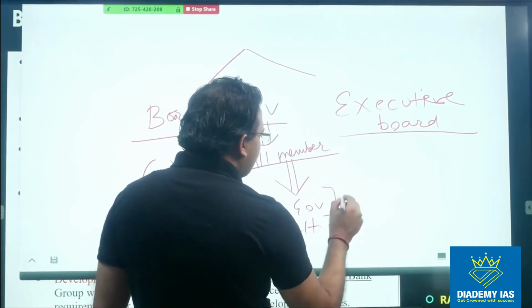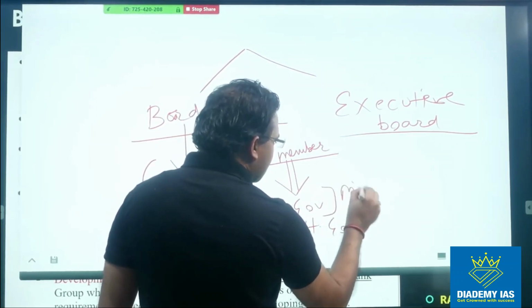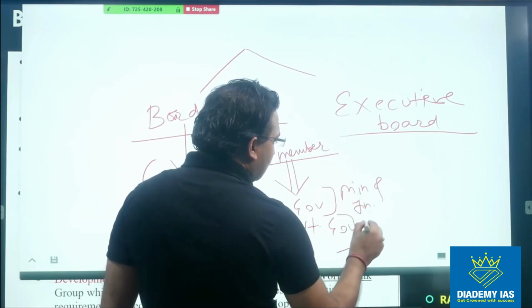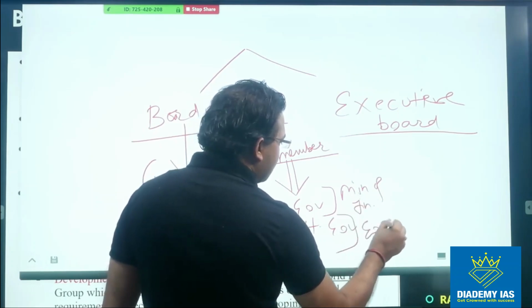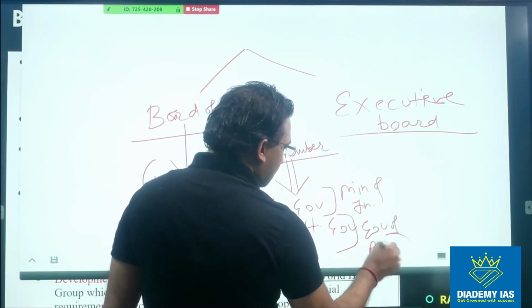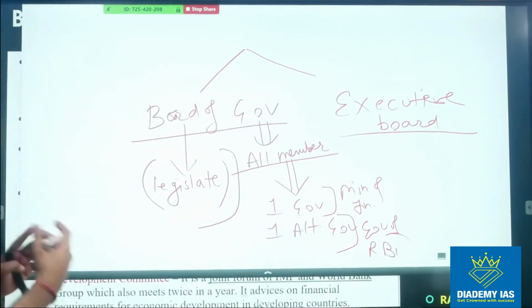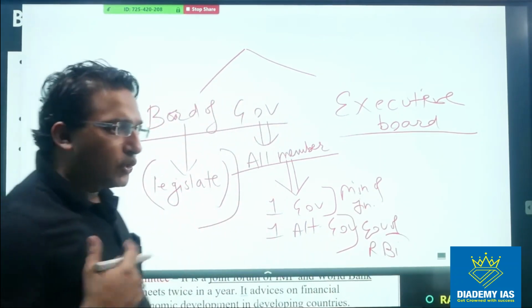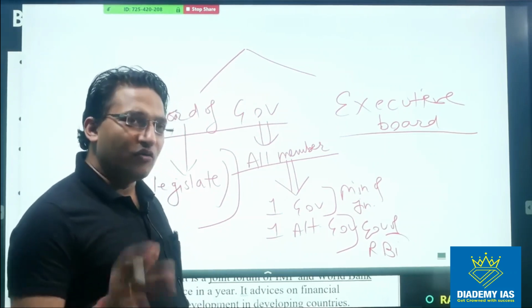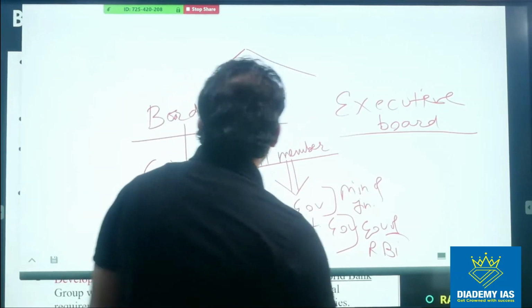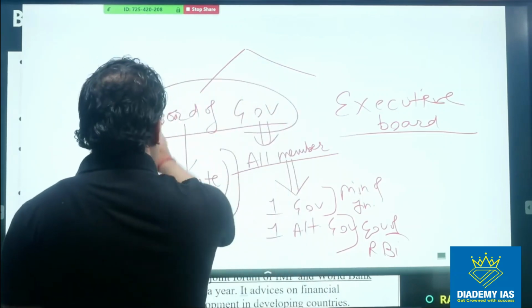From India's side, the governor is the Minister of Finance and the alternate governor is the governor of RBI. Similarly, from all the other countries, depending upon their choice, they can appoint the Minister of Finance or their central bank head. So this is the primary body, Board of Governors.